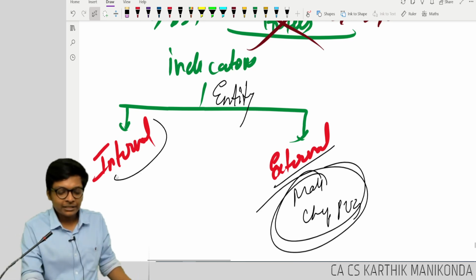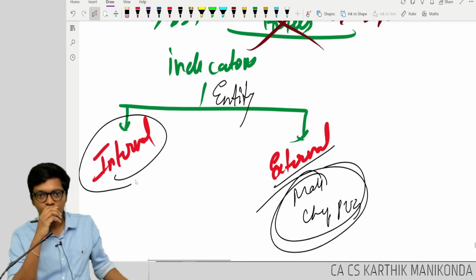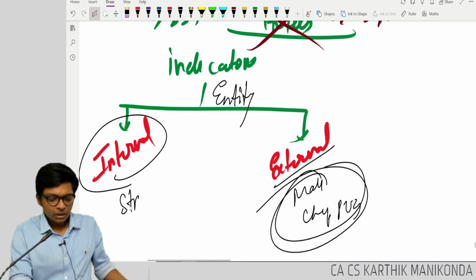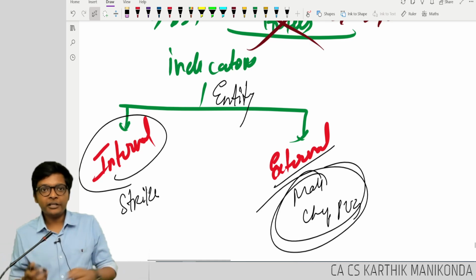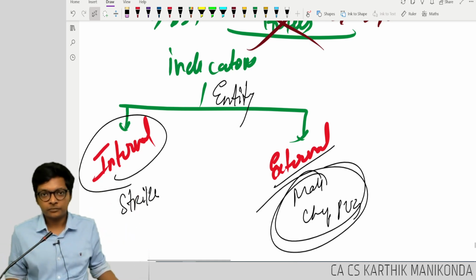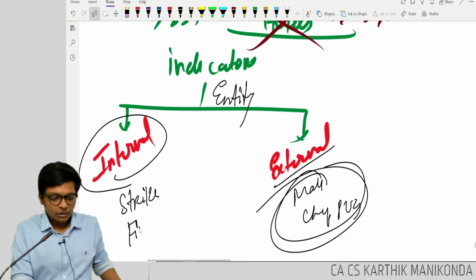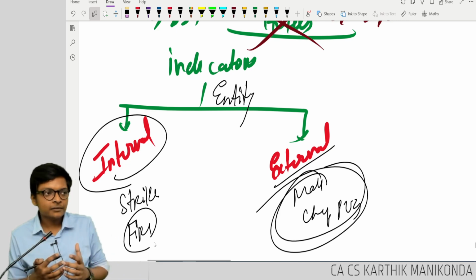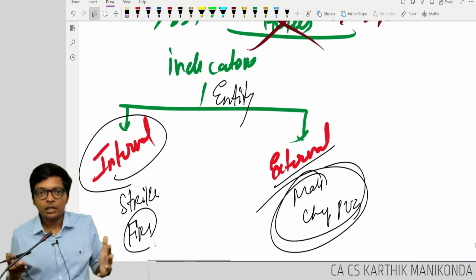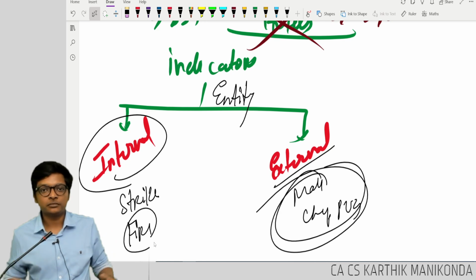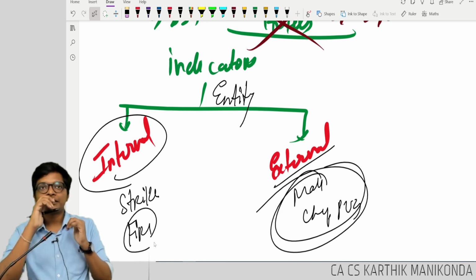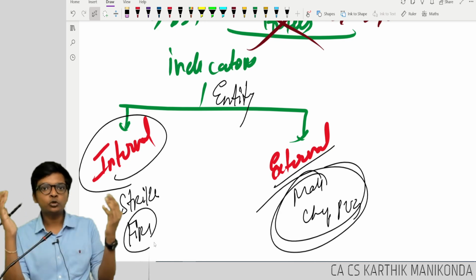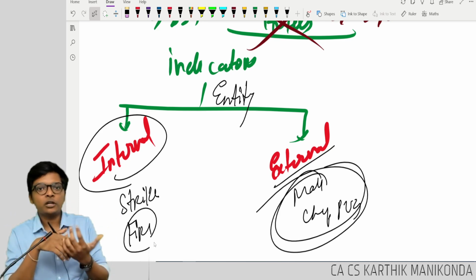What is an internal change? If there's a strike and employees broke the machinery, or if a fire came in the factory and plant and machinery got destroyed, I still can't charge depreciation. Imagine a supermarket got fire.